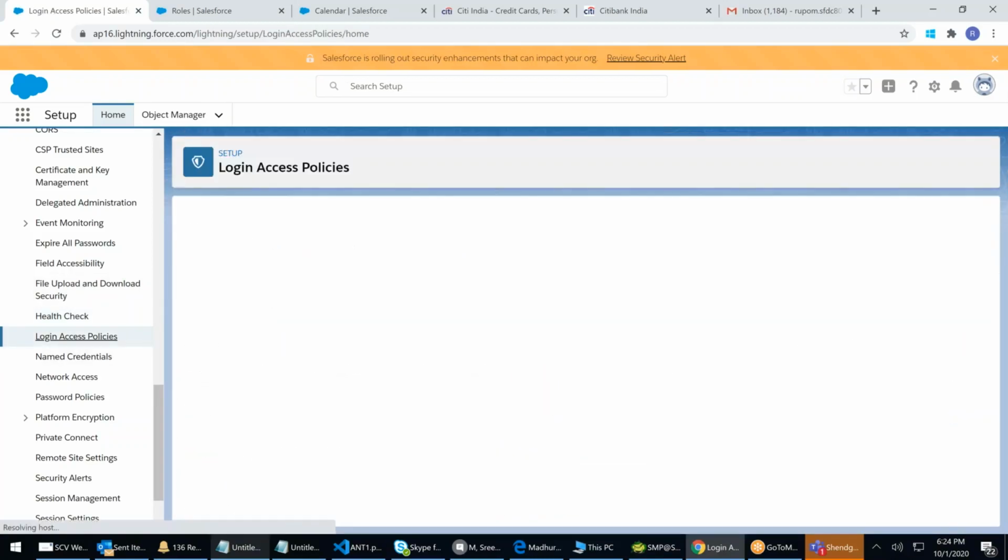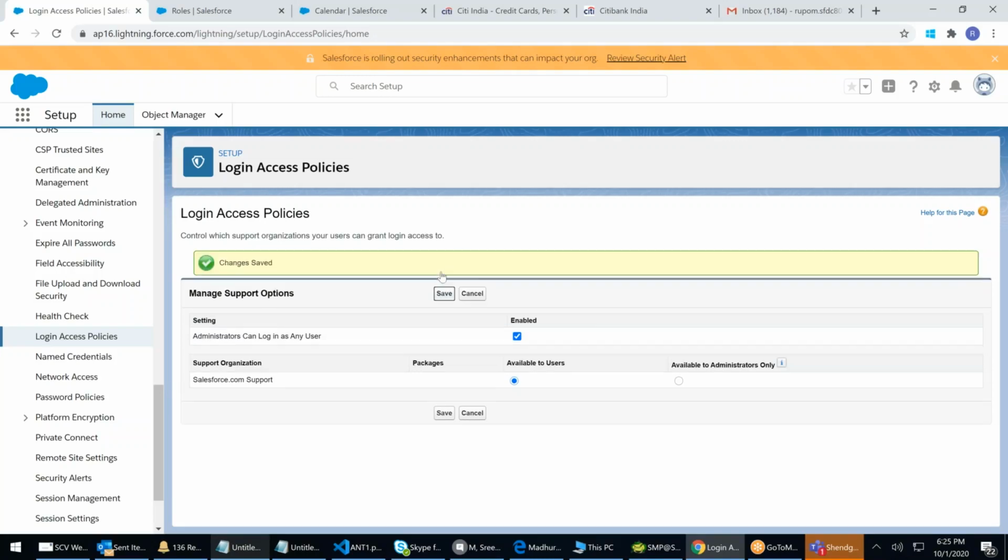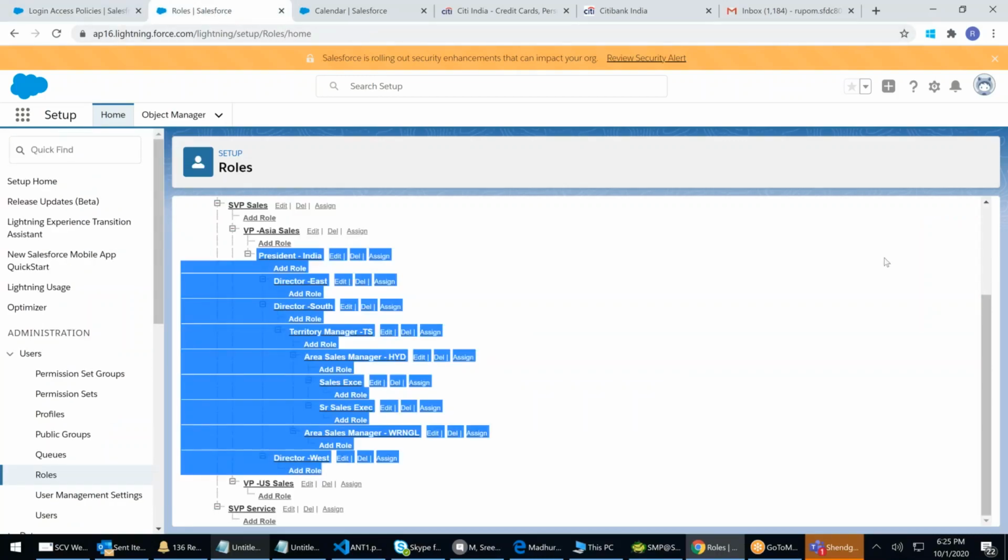Login access policies. Single sign-in. Let us talk about login access policy first. What is that? Administrator can log in as you. If you check this, administrator can log in as any user. Click on save. So who is the administrator? Rupam. Can I log in as Rahul? Yes. But for that, Rahul has to give me a permission.